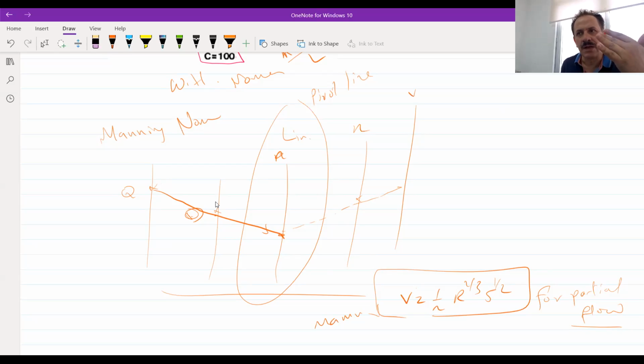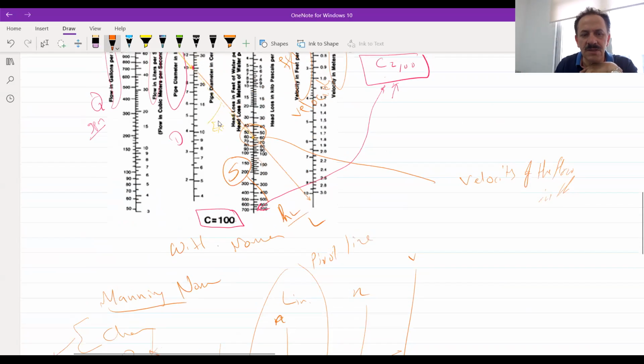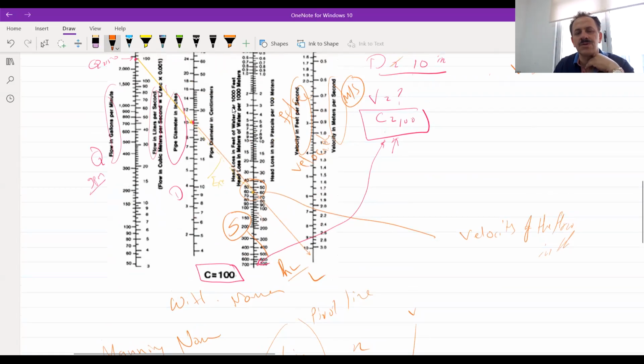We have to leave some space for the gases and for the anaerobic conditions to make it aerobic, not anaerobic. Manning and Chezy equations are used for partially flowing sewers. William Hazen and Darcy Weisbach are used for water. This is the difference between those two.